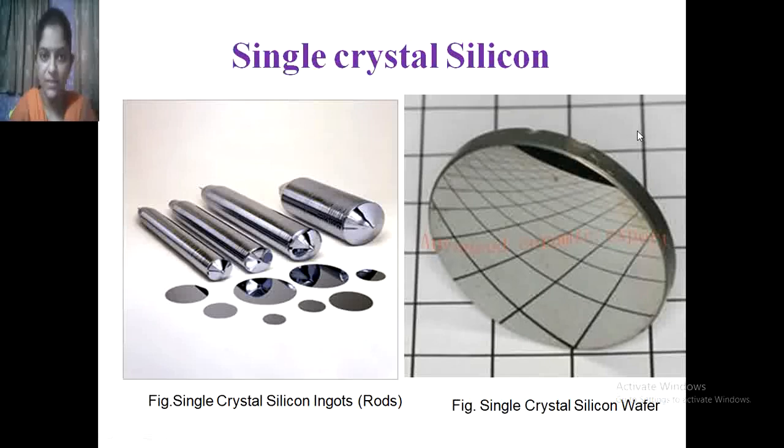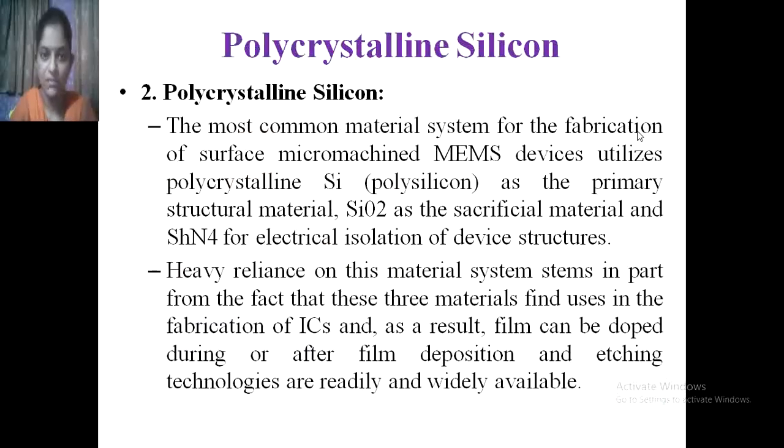In this session, the next point is polycrystalline silicon. So these are the types of active substrate material. Let us see polycrystalline silicon.